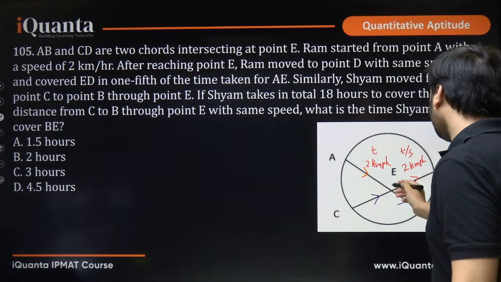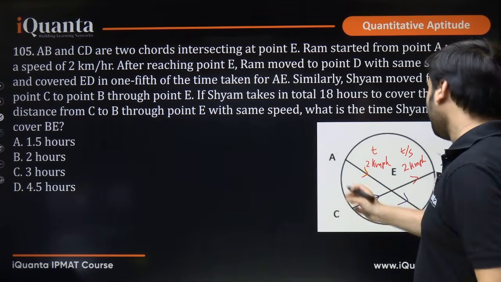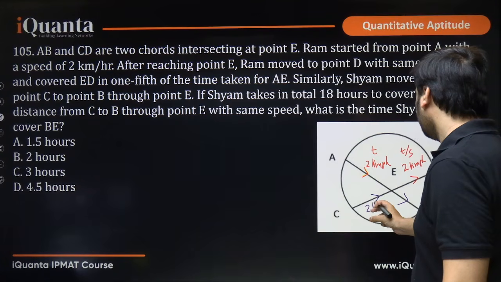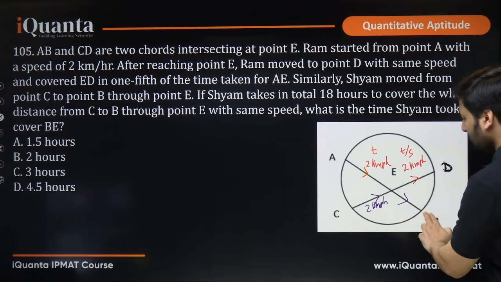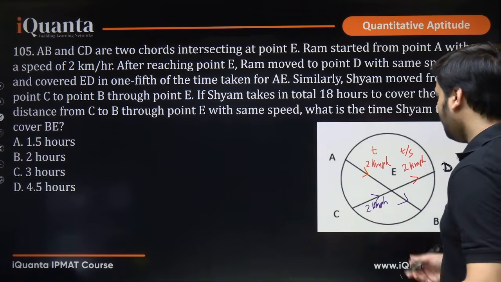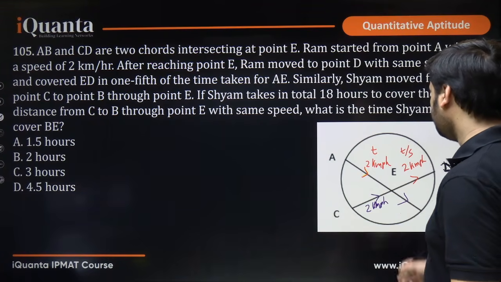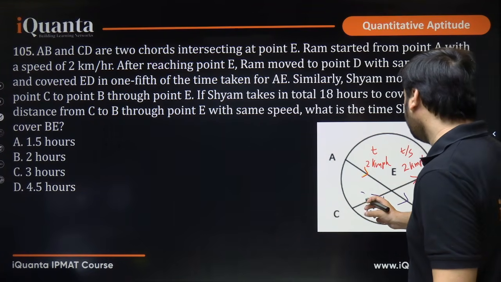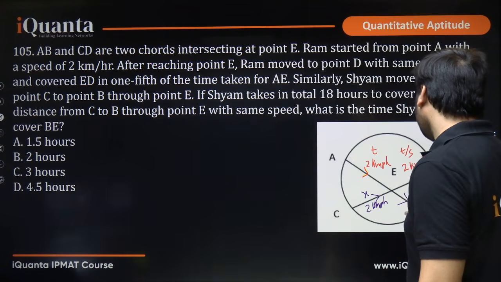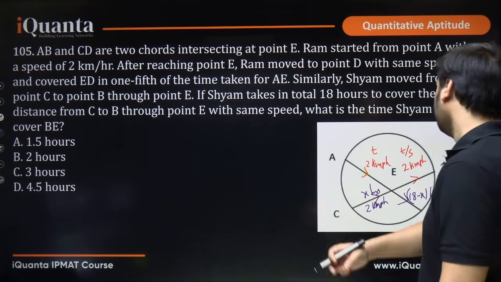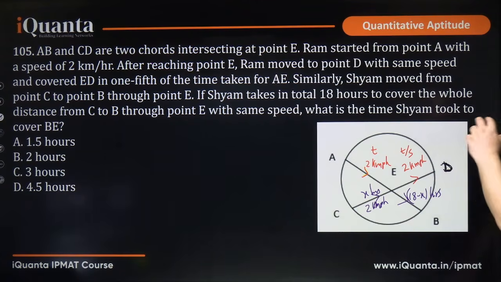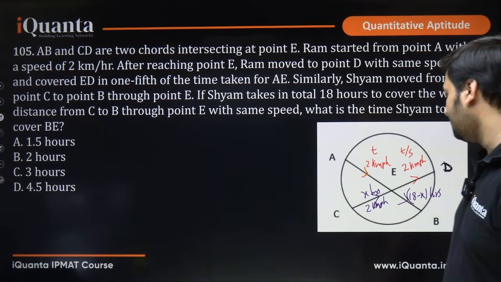So see, C to E, E to B, he ran with 2 kmph only. Now see, he took a total of 18 hours to cover this CEB, but we do not know how much time did he take here, how much time here. So let us say that he took X hours here and the remaining 18 minus X hours here. Total time is 18. What is the time Shyam took to cover BE? So the moment we find BE, we will be able to tell this.